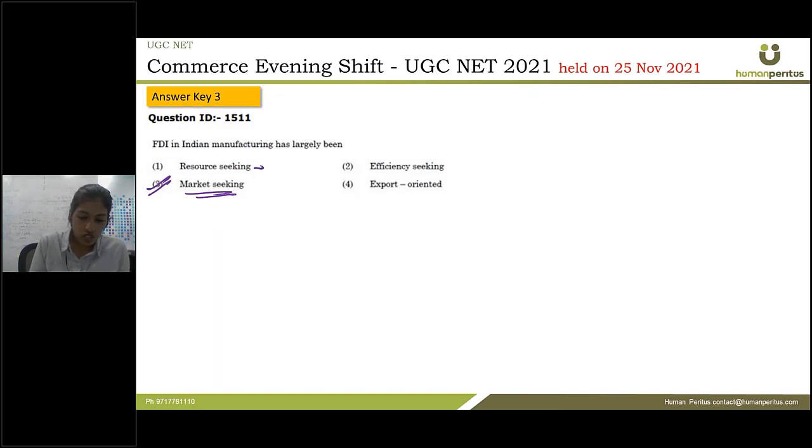And resource seeking is China, because in China we have very low cost of labor and cost of raw material. So FDI in China is mostly for resource seeking, and in India it is for market seeking.